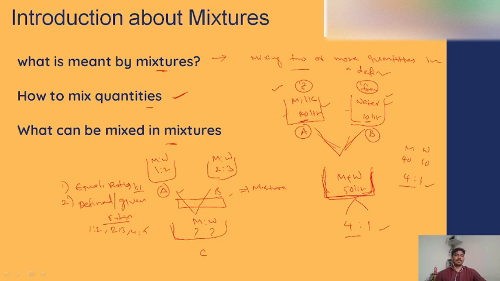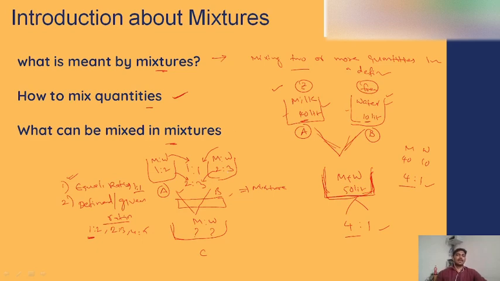So what it actually means, if equal ratio means 1:1 ratio, we need to take one part from container one and one part from container two. But a defined or given ratio, suppose the ratio was 2:3, we need to take two parts from container one and three parts from container two. Before taking the two parts and three parts, we need to make something before that. So I'll tell you in the next slide.